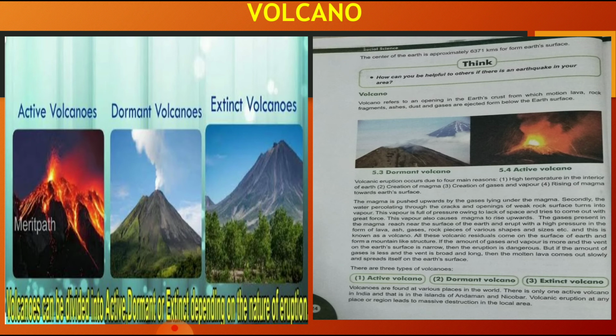Now the magma is pushed upwards by the gases lying under the magma. Secondly, the water percolating through the cracks and openings of the weak rock surface turns into vapor. So how is the vapor being formed? The water is percolating through the cracks. Now they are inside the crust of the earth. The water comes in due to cracks.